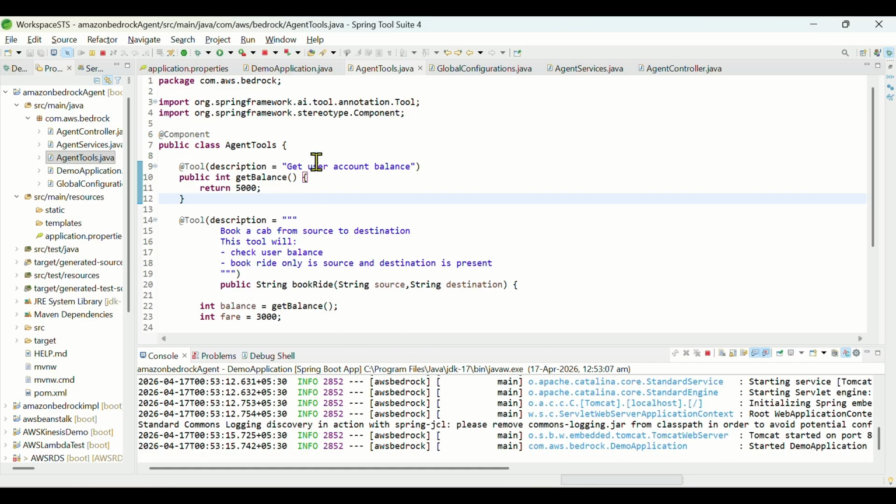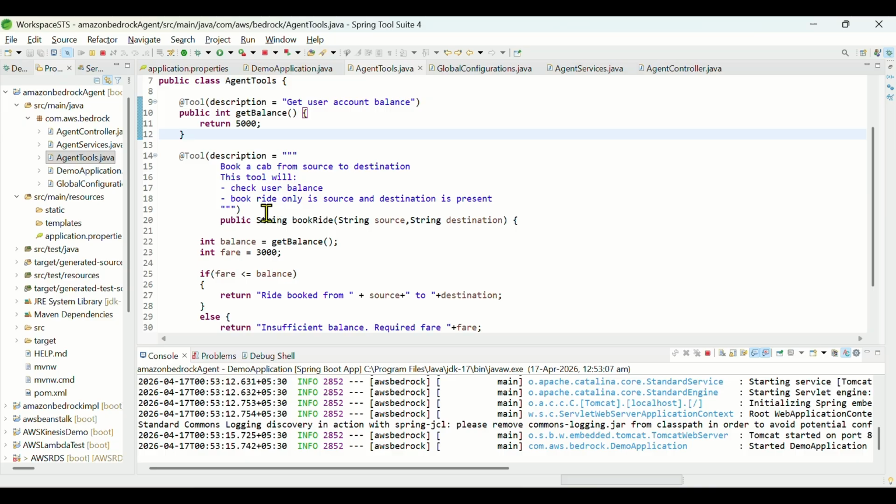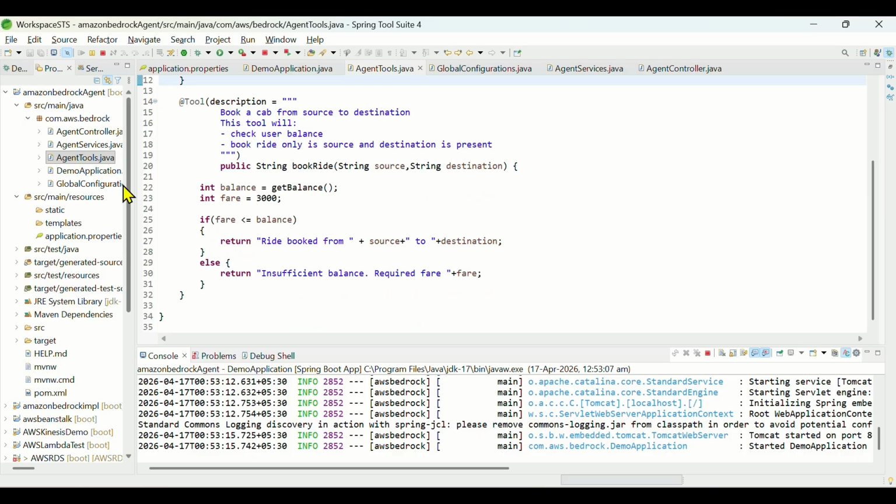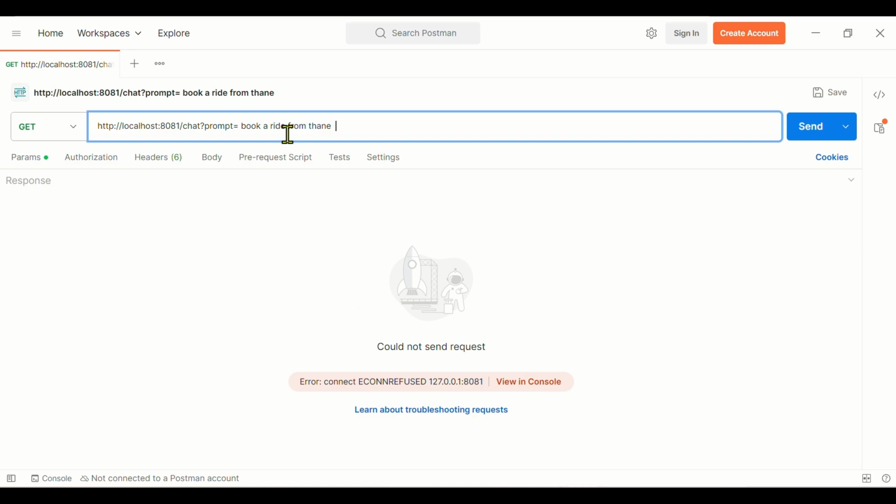Okay, application has started. I'll just put a debugger over here, and let me enable it. So I was right. Chat, and I give it a prompt.